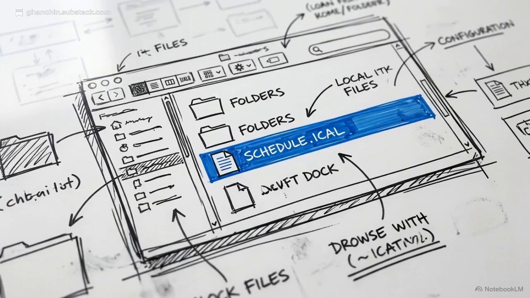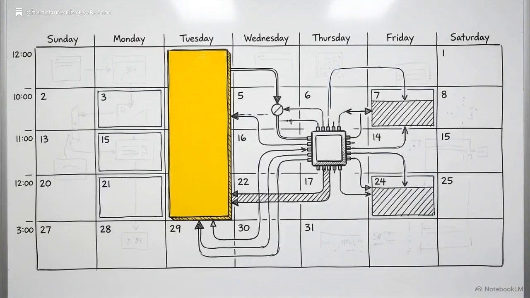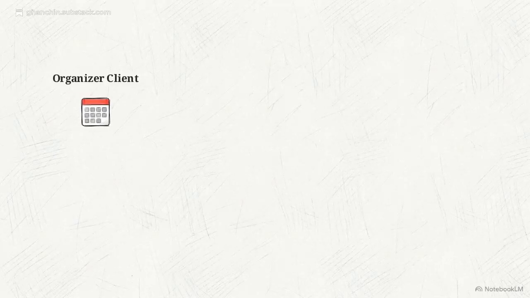Instead, the organizer simply uploads standard fixture download iCal files directly into an everyday Google or Microsoft Calendar client. The trigger mechanism is an email.